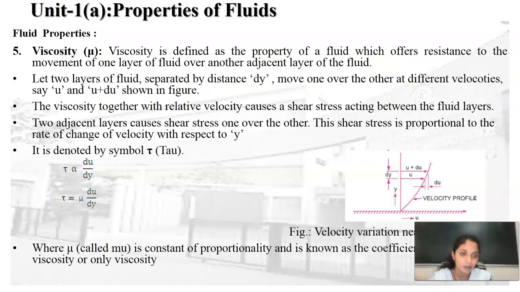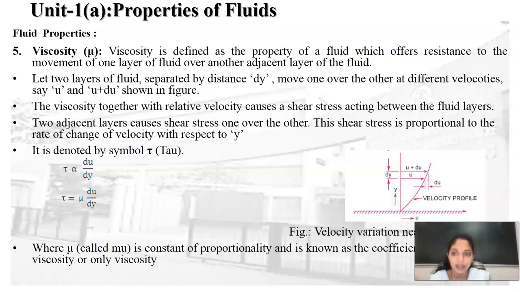Now in this velocity profile, we have considered two layers at a distance of y and y plus dy. Correspondingly, u and u plus du are the velocities of those fluid layers. When such two fluid layers are moving, they offer shear stress in between. This shear stress is proportional to the velocity gradient. Mathematically, we can express that shear stress in terms of tau. This tau is directly proportional to du by dy.